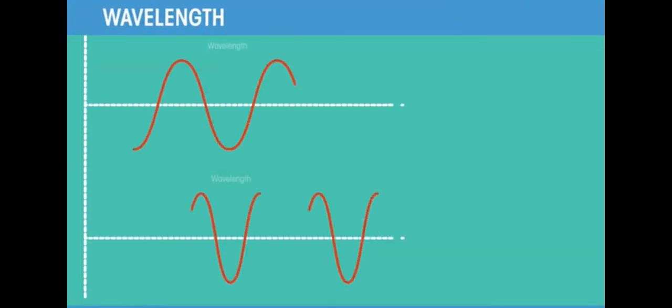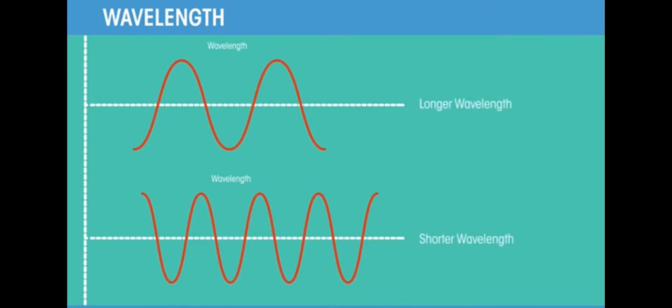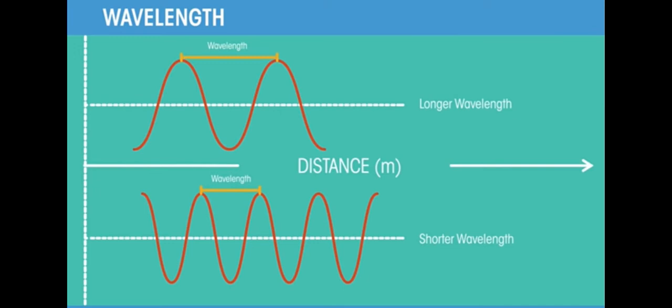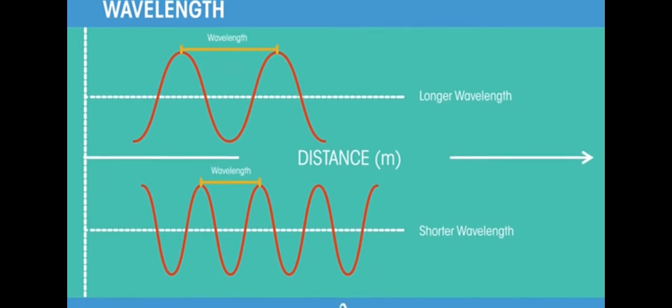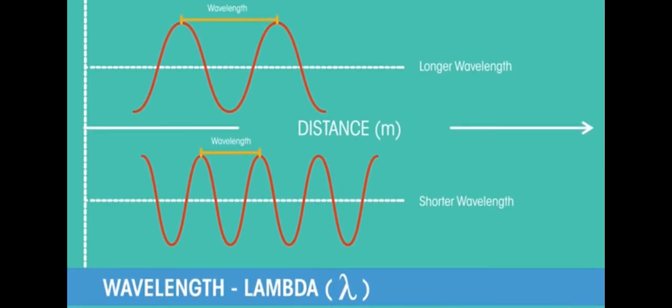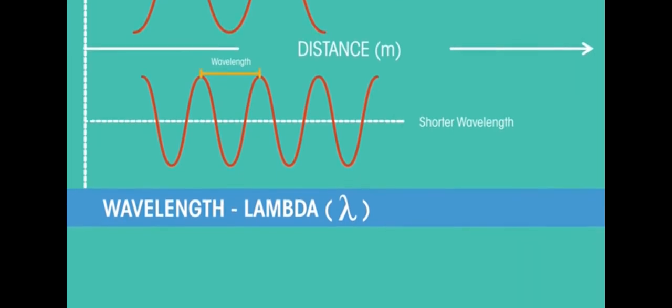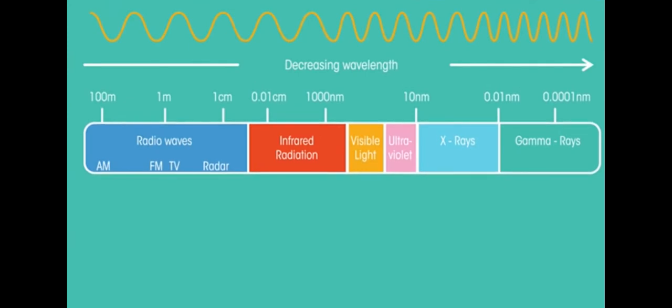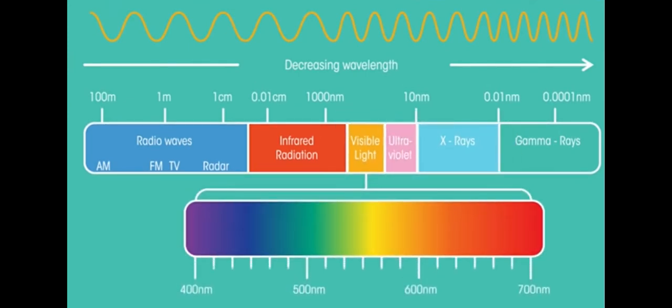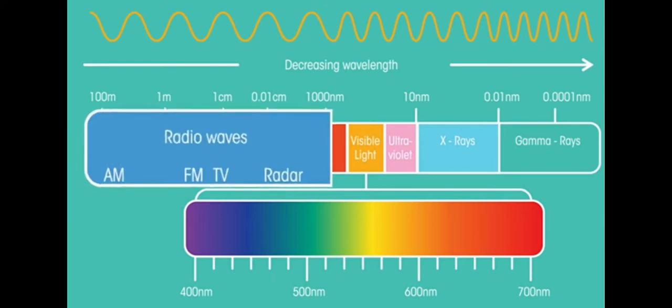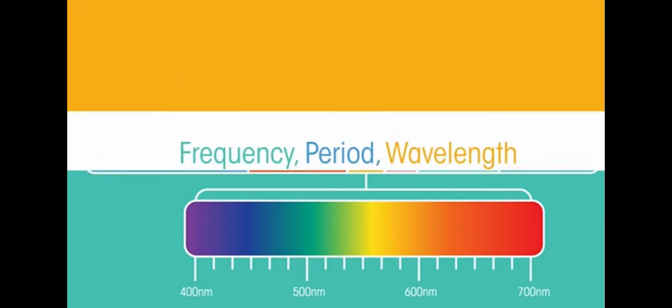Now for wavelength. The wavelength is the distance between a point on one wave and the same point on the next wave. For example, two peaks or two troughs. Wavelength is given the symbol lambda from the Greek letter and is usually measured in meters. Wavelengths can vary hugely in size. X-rays are very short, visible light is here, and FM radio waves are much longer. So we've looked at the frequency, period, and wavelength so far. Let's finish with amplitude.